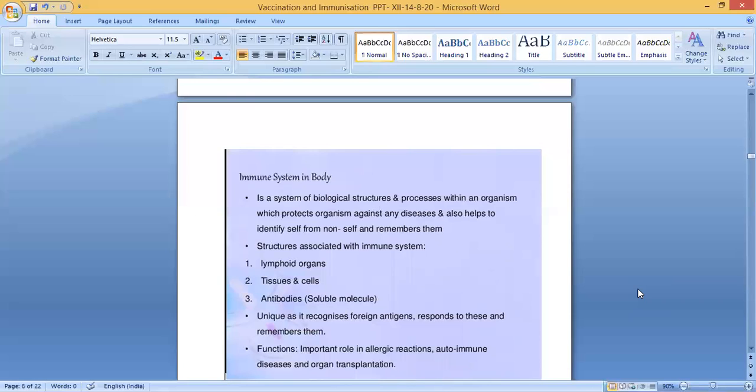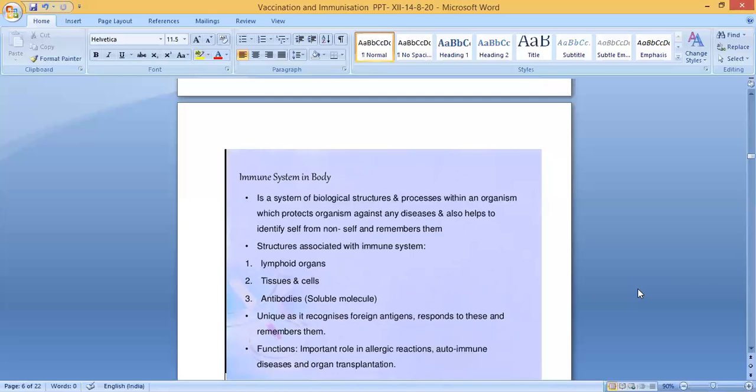The immune system in the body is a system of biological structures and processes within an organism which protects the organism against disease and also helps to identify self from non-self and remembers them. That is called the immune system. So each organism has its own immune system to protect against diseases and also to identify self from non-self and remember them.